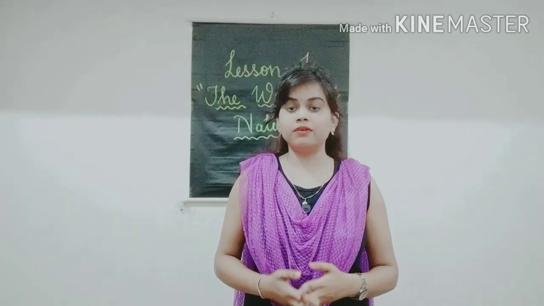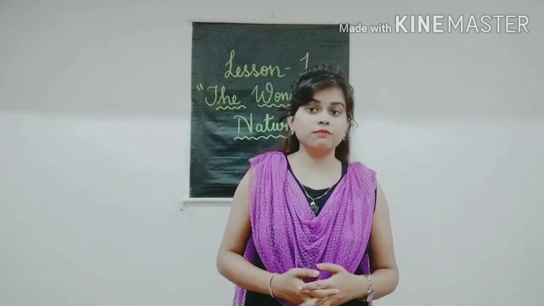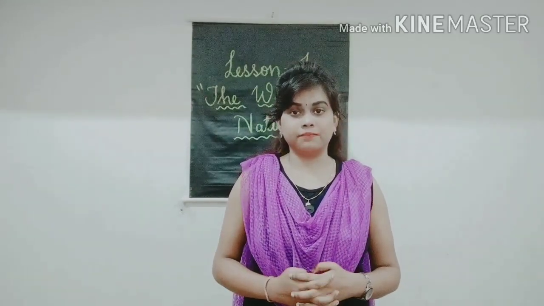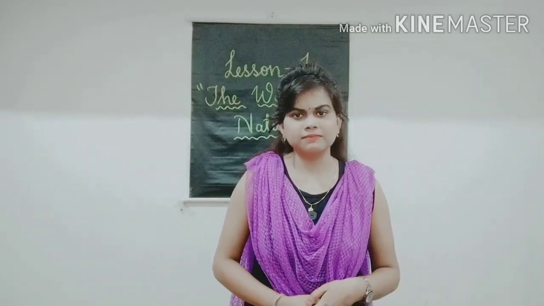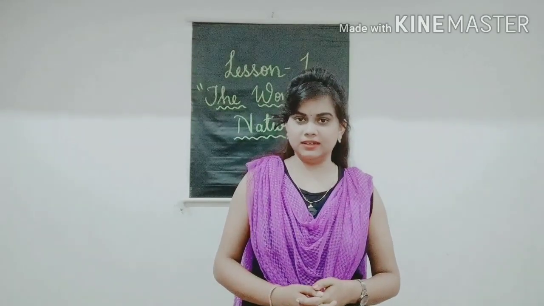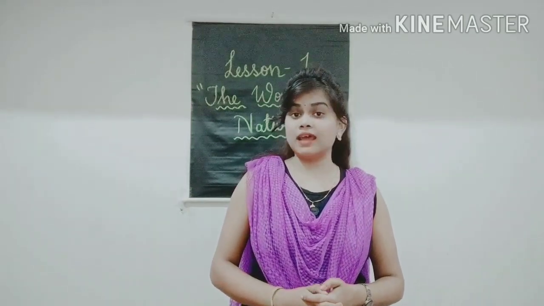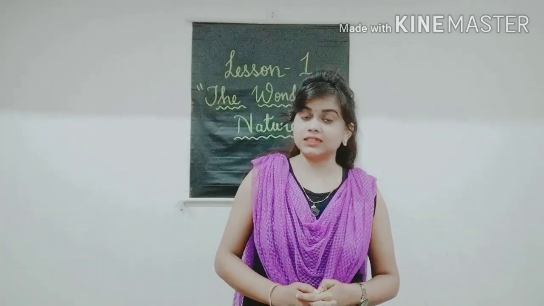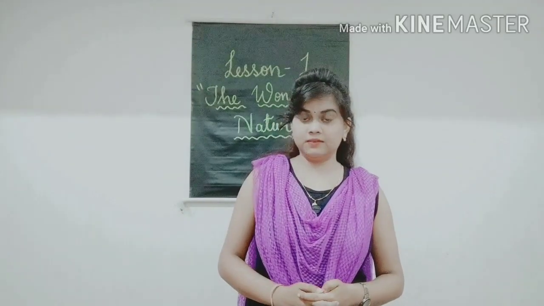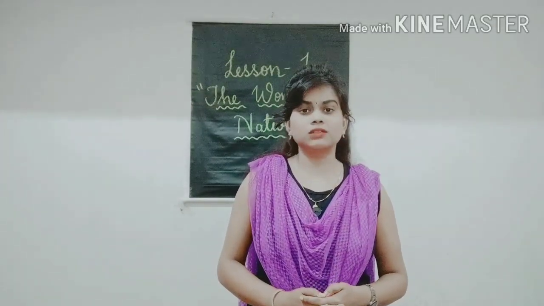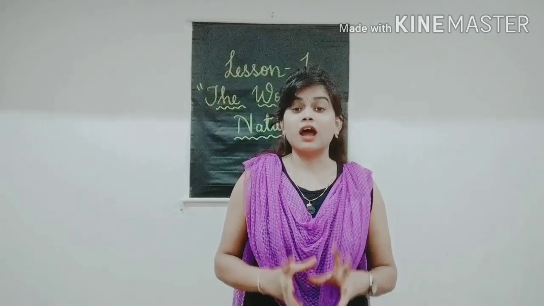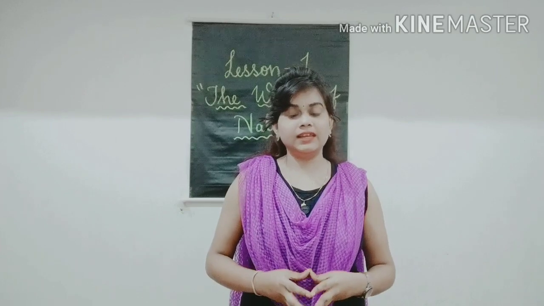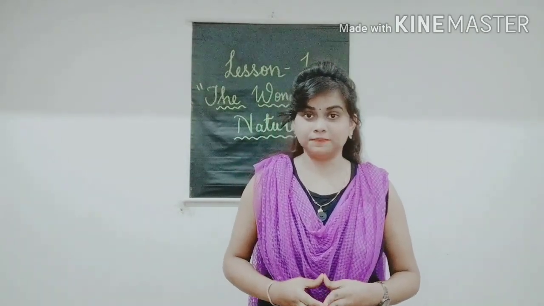So, in this chapter, we are going to learn about some wonderful creations of God like sun, air and water. Have you seen sunrise? I hope everyone has seen sunrise, right? Can you tell me in which direction the sun rises? Yes, the sun rises in the east and sets in the west. When the sun rises, it looks like a big red round shaped ball, right? It gives us heat and light and it is very essential for us.